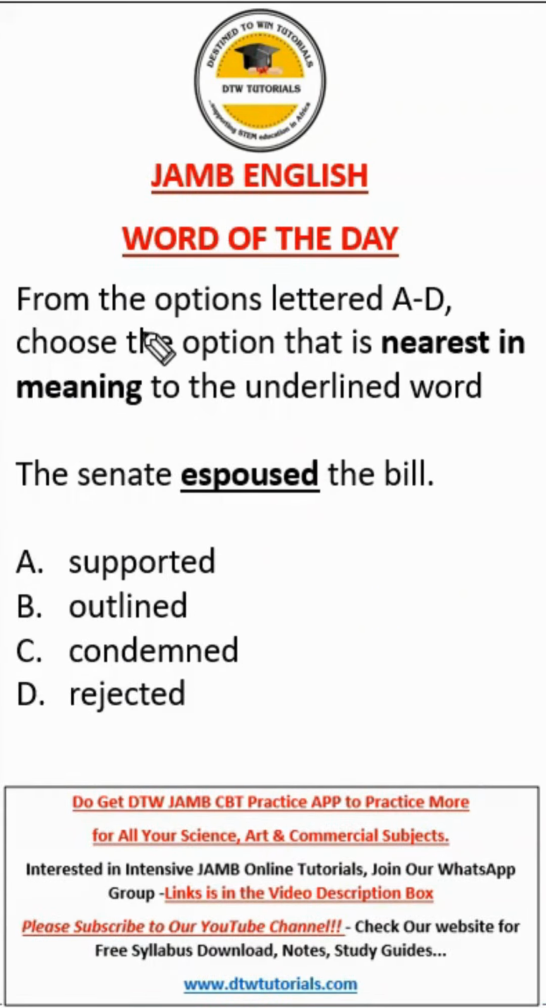Okay, now it says from the option letter A to D, choose the option that is nearest in meaning to the underlined word. The Senate espoused the bill. So, what does espoused mean? Espoused means to support, to adopt. Here, the first answer is supported, but let's look at other options. Outlined, no. Condemned, no. Rejected, no. So the meaning of espoused is support. The Senate supported the bill.